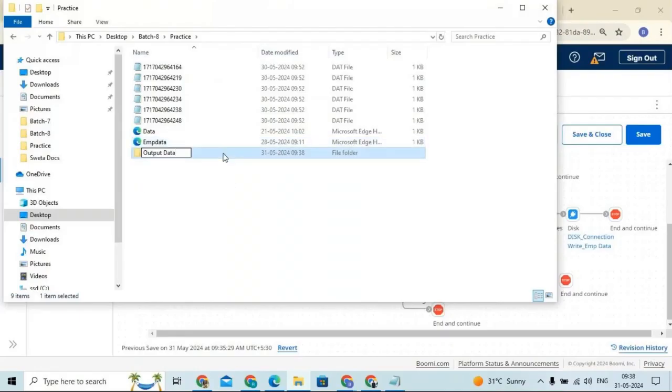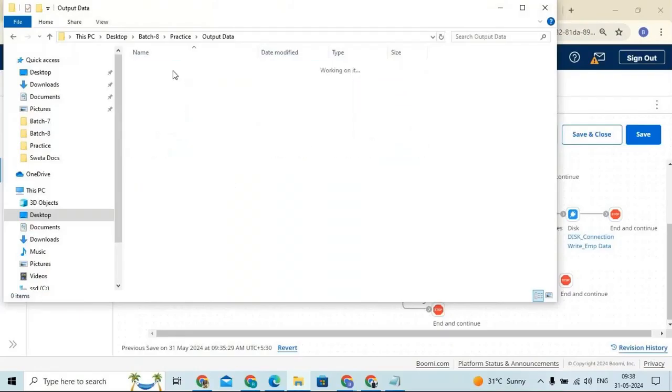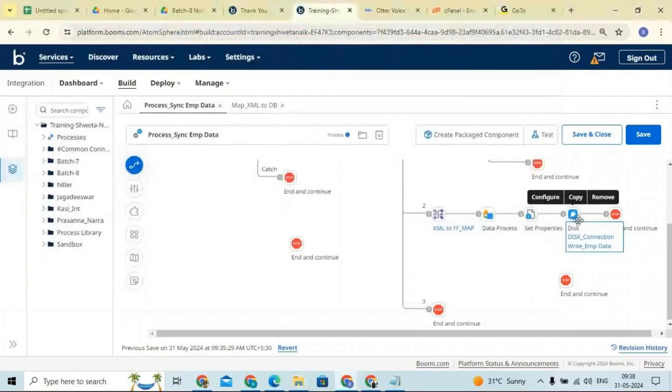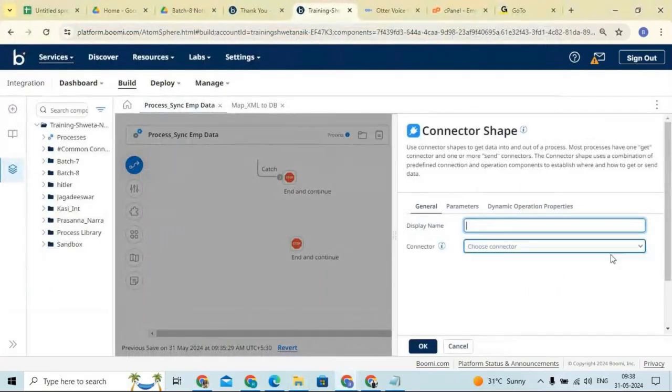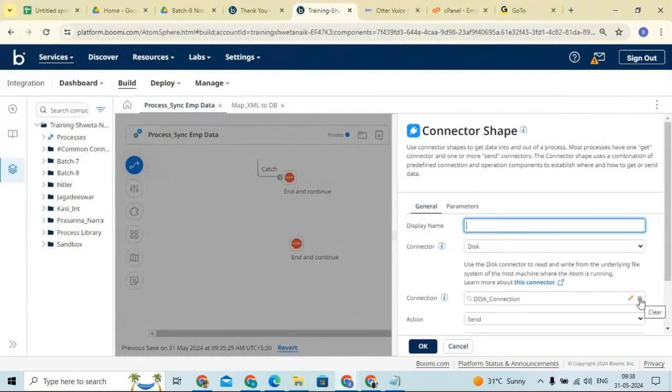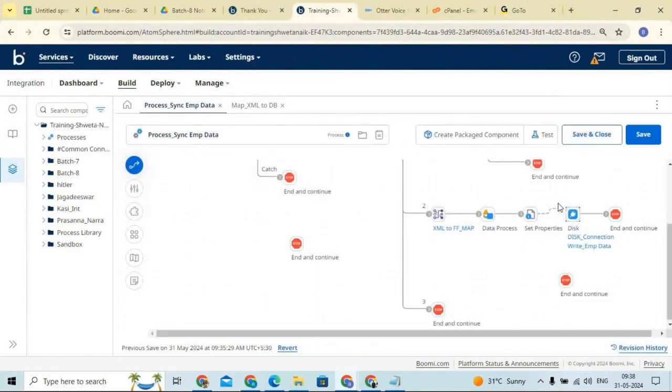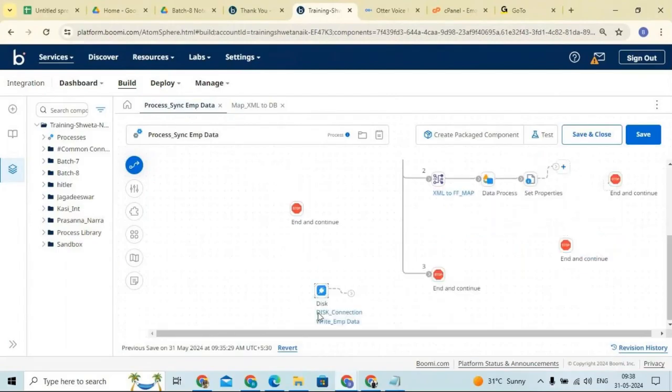Okay, here I will go, I will copy this directory. Okay, I will go to Bhumi. Here I don't want to use this disk connection. So what I want to do, I want to use a new connection